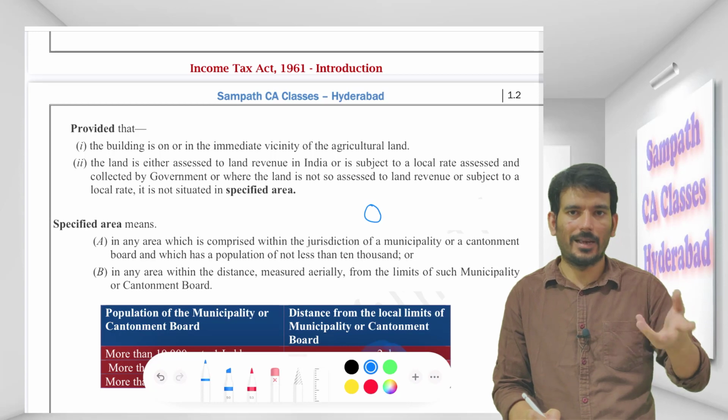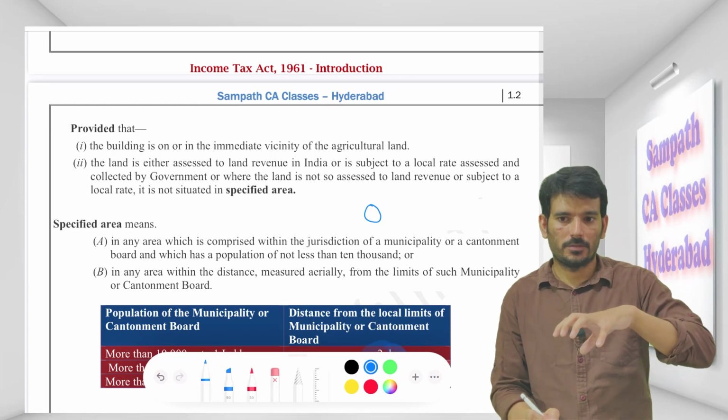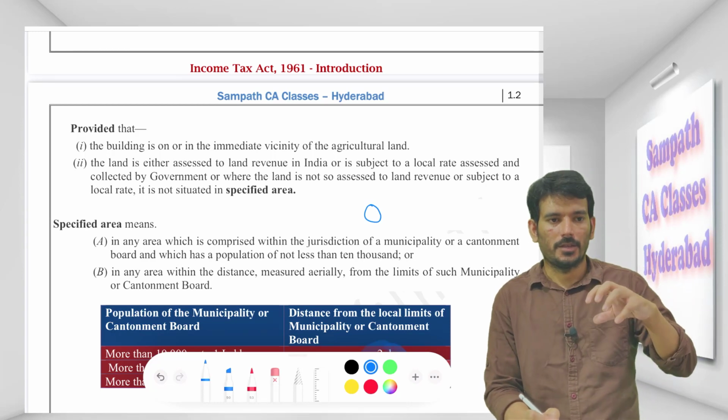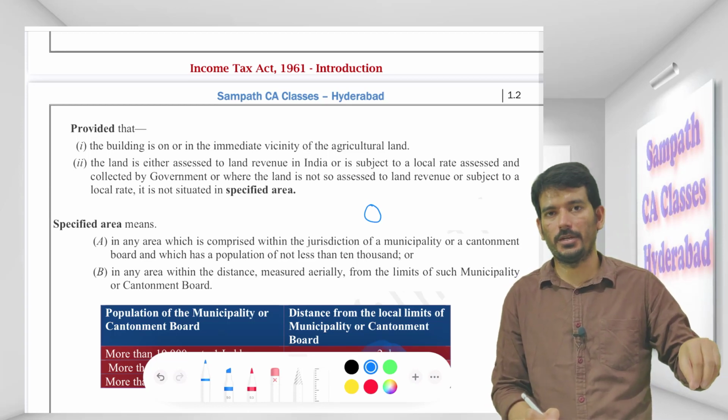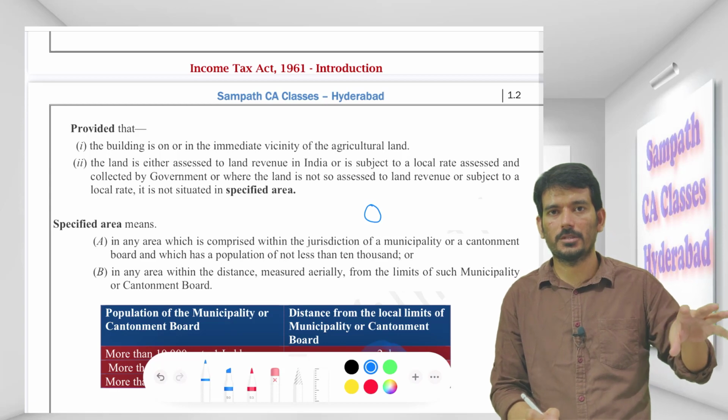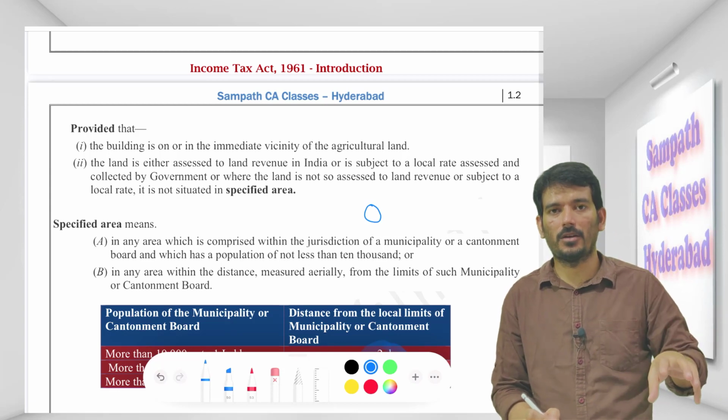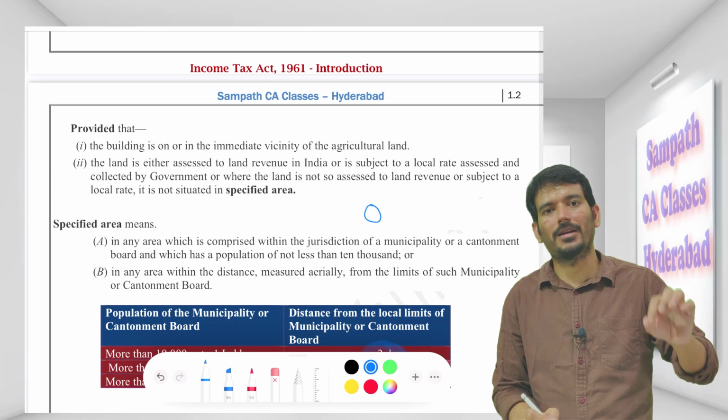First of all, I'll repeat, within my cantonment or my municipality, if there is any land situated, that is in a specified area, and if there is a land in it, that is called non-agricultural land.